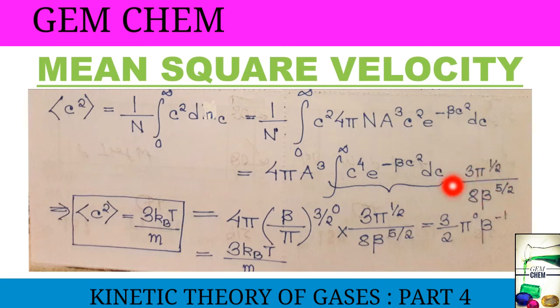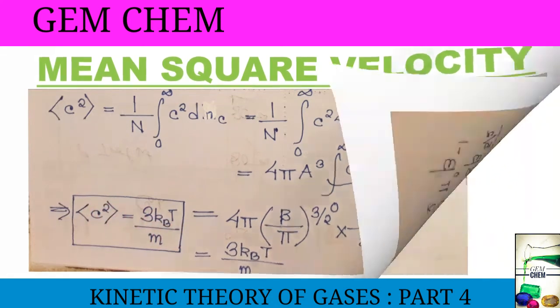So this one is substituted here and we get an expression on cancelling the betas and the pi's as 3 by 2, pi to the power 0 means 1, beta to the power minus 1. And here since there is no root, we are not using root, the mean square velocity, so 3 kBT by m. The value of mean square velocity is obtained as 3 kBT by m.